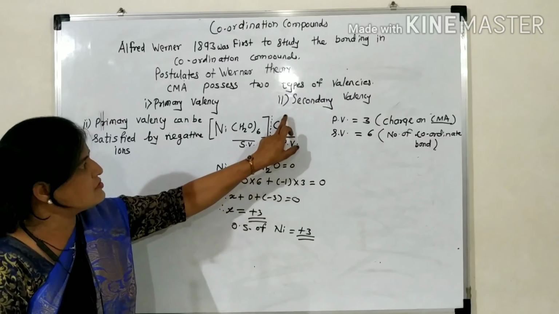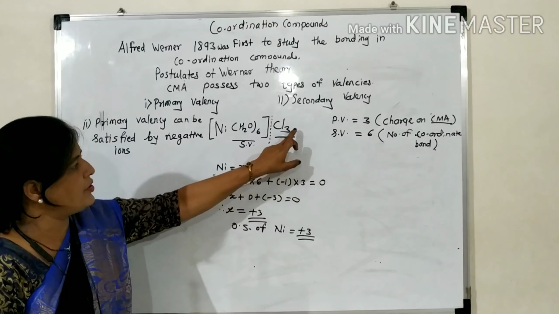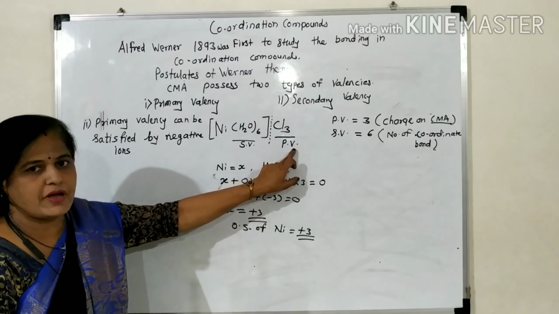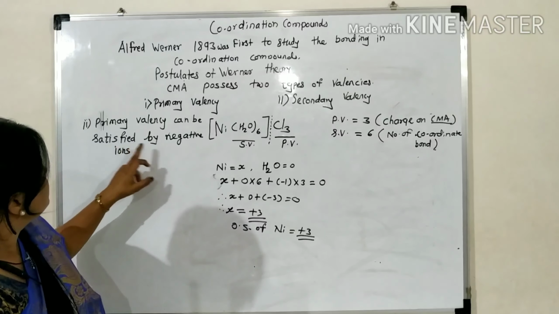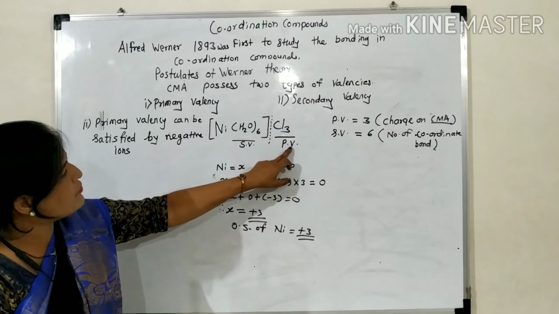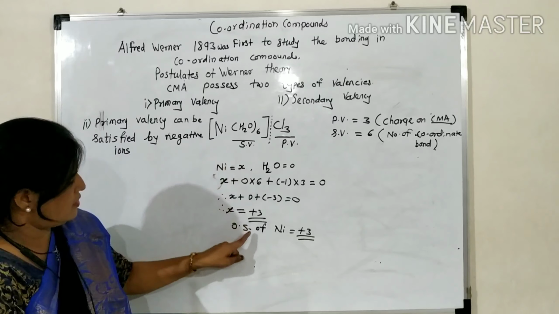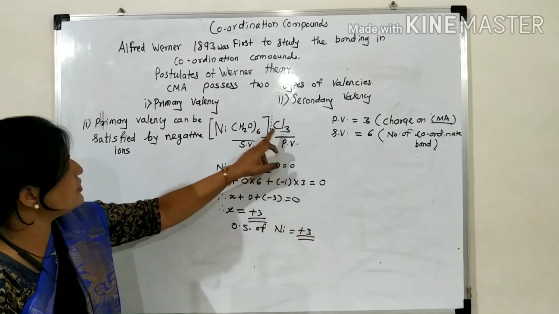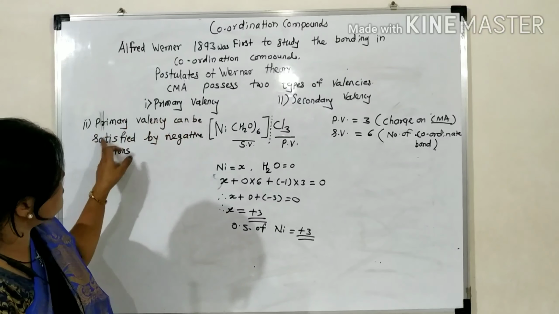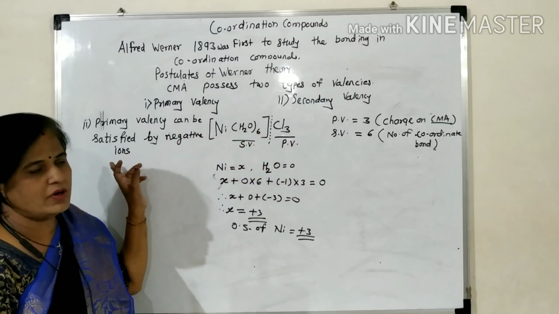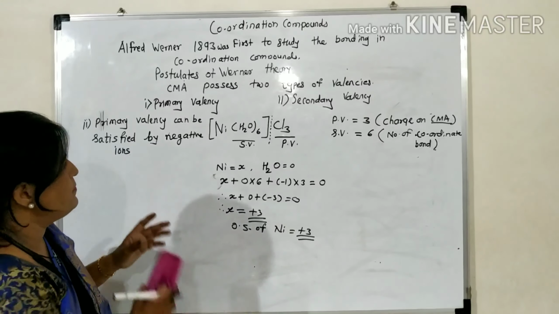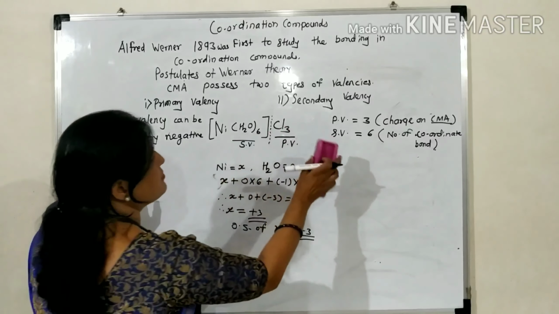See here, these chlorides are the negative ions, and that is the primary valency. Therefore, we can calculate from these negative ions the oxidation state of nickel like this. So primary valency can be satisfied by negative ions. Understood? Then, secondary valency.